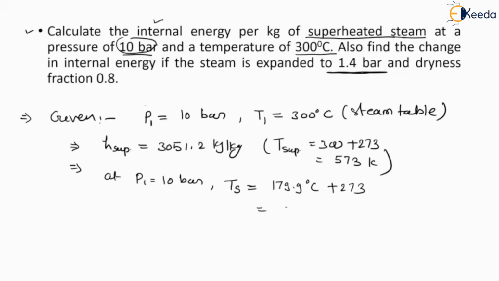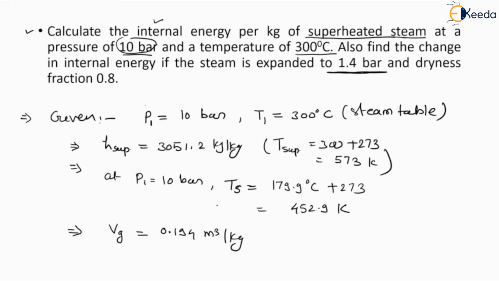So Ts will be 452.9 Kelvin. At this saturated point, at temperature Ts, we define the value of vg. It is given in the steam table as 0.194 meter cube per kg.